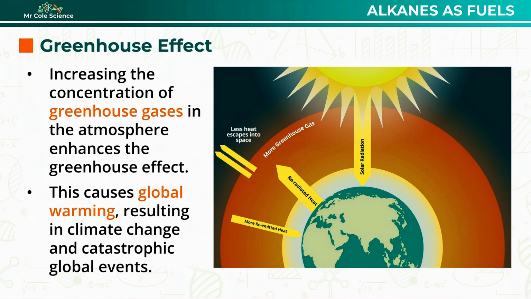Global warming then results in potentially catastrophic events such as climate change and the melting of the polar ice caps. So we've already established that carbon dioxide is a greenhouse gas, which means that it's a gas that can somehow absorb infrared radiation. But what is it about molecules of carbon dioxide that mean they can do this, whereas other gases in our atmosphere, such as oxygen or nitrogen, can't?